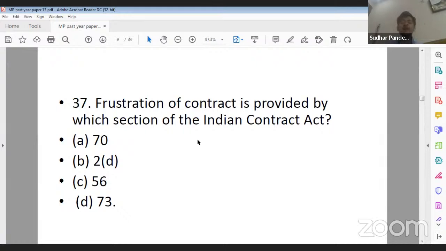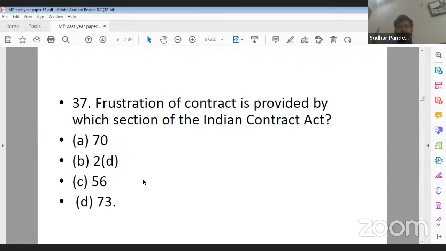Frustration of contract is provided in which section of the Indian Contract Act? Option A 70, option B 2D, option C 56, and option D 73. Frustration of contract is provided by which section of the Indian Contract Act? 70, 2D, 56 and 73. What should be the correct answer for question number 37?